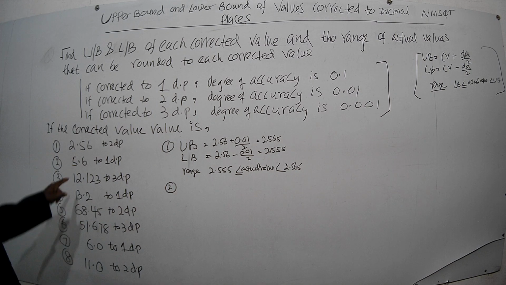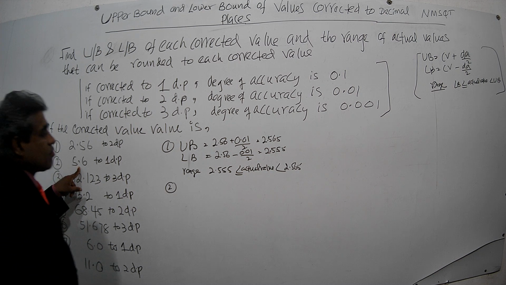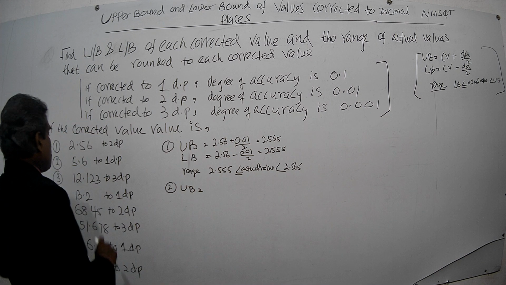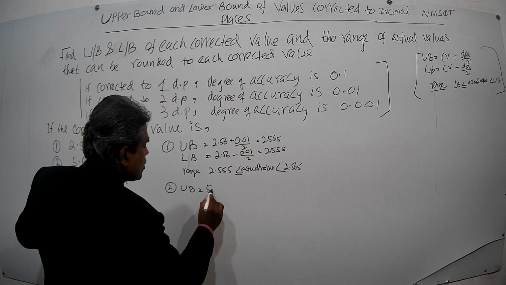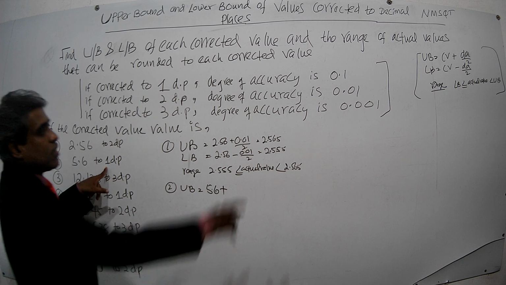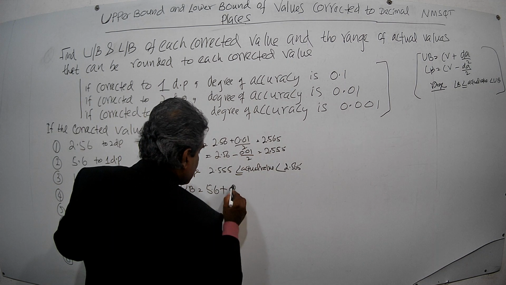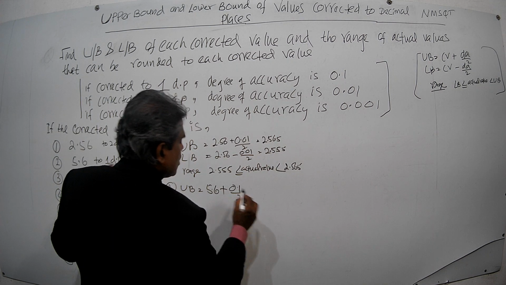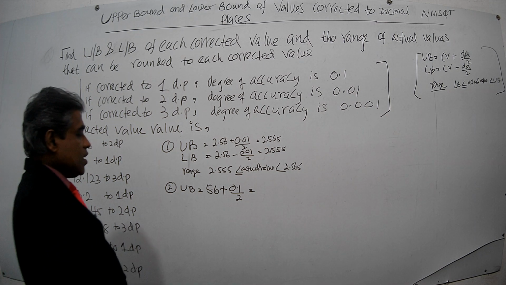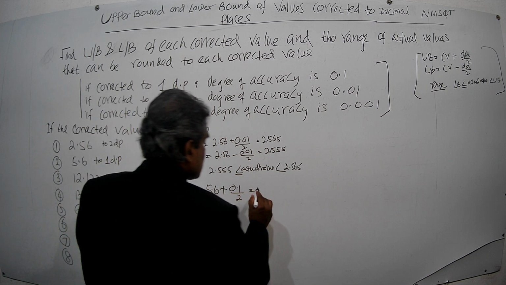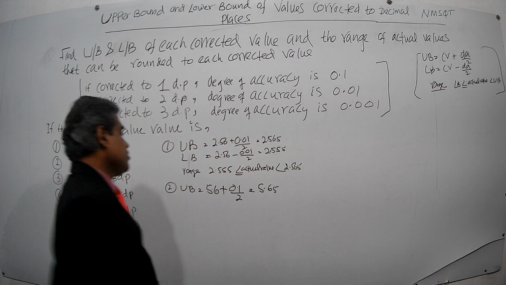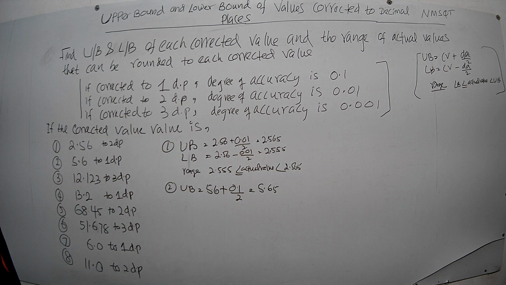The second one, they ask for 5.6, the upper bound. Corrected value plus degree of accuracy over 2. The corrected value is 5.6, corrected to one decimal place. So 0.1 divided by 2 is 0.05. Then add that to this one, and 5.6 plus 0.05 is 5.65. That is the upper bound.